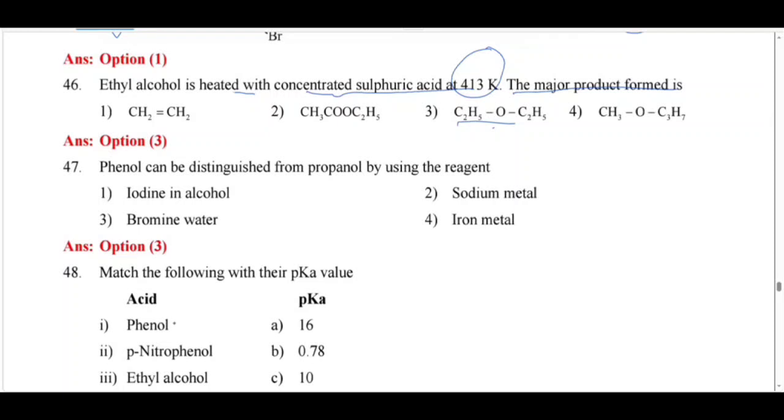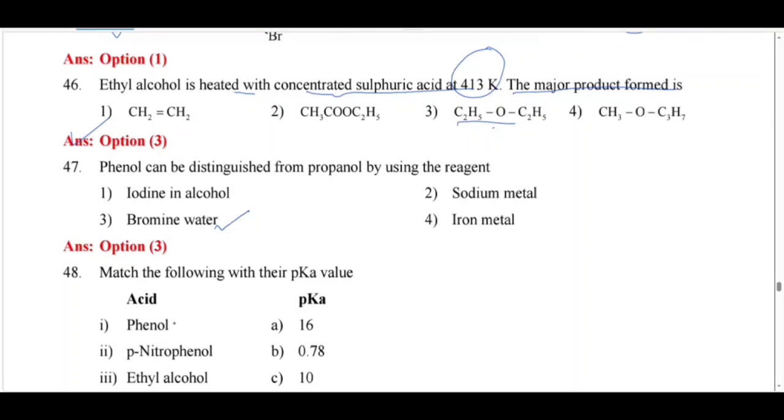So option C is correct. Phenol can be distinguished from propanol by using the reagent bromine water.